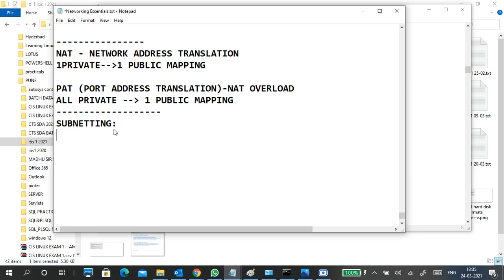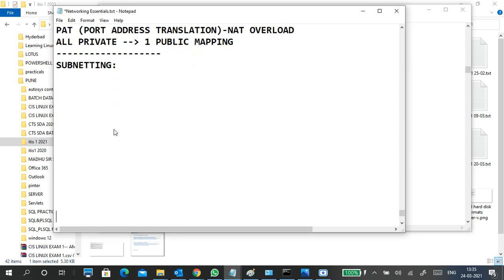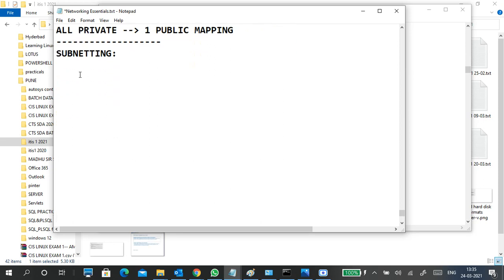Subnetting. Even when it is public IP addresses, you have to buy them network-wise. You cannot purchase one single public IP address; we can only buy a public IP network.